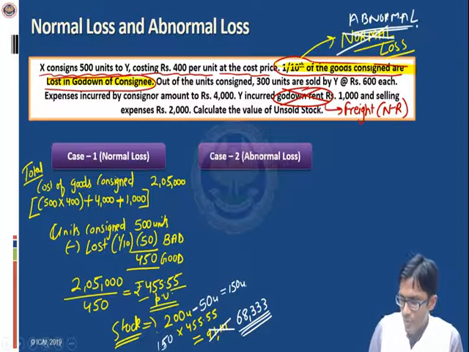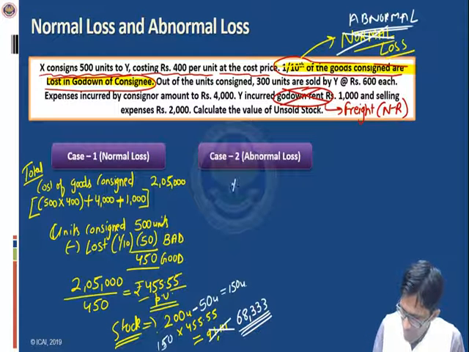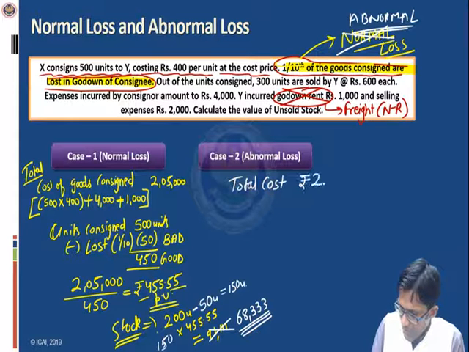Suppose this is an abnormal loss. What will happen this time? Once again, tell me what is the total cost of goods consigned? Total cost of goods consigned will be once again the same, 2,05,000. It will have the same breakup.